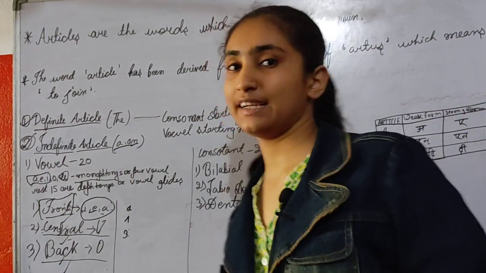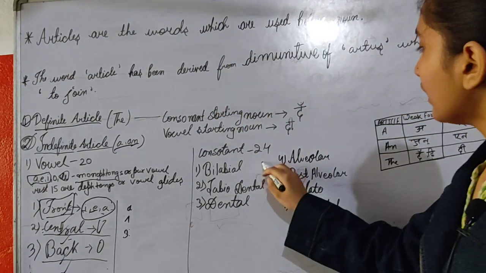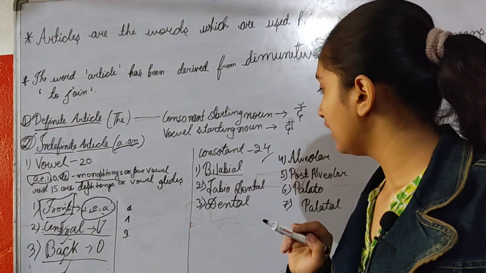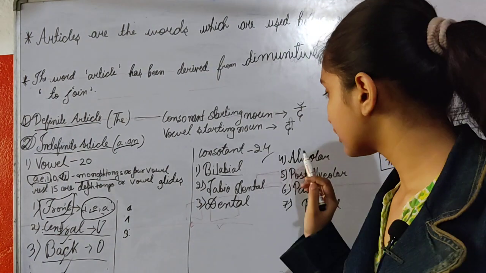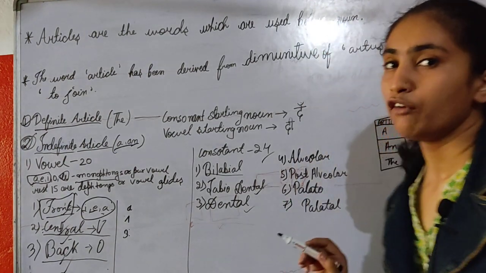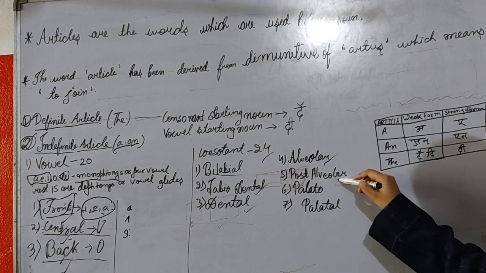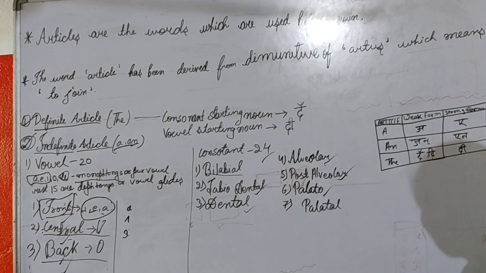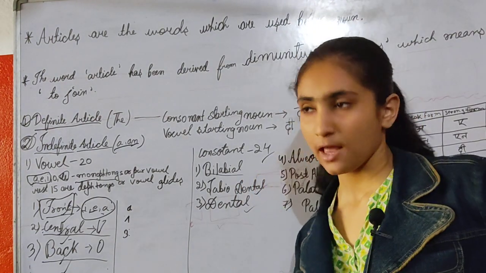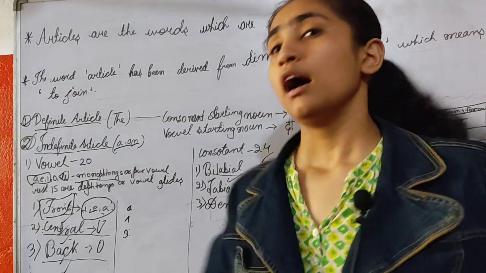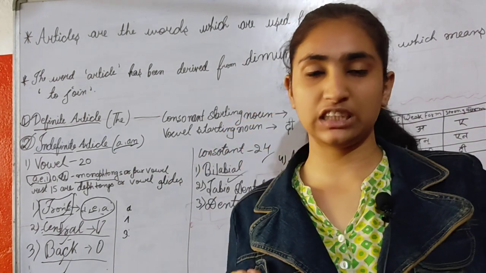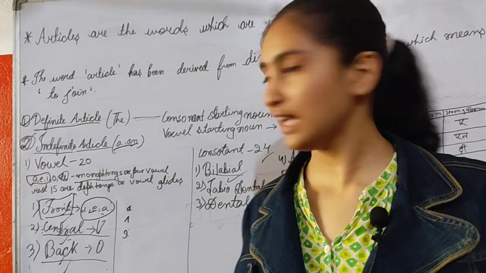Now let's move to the consonants. There are 24 types of consonant. Okay. What do they consist of? Bilabial is the first type of consonant. Second, labiodental. Third, dental. Fourth, alveolar. Fifth, postalveolar. Sixth, palatal. Okay. First one is bilabial. When you say bilabial, your upper lip and your lower lip meet with each other, just like bilabial.